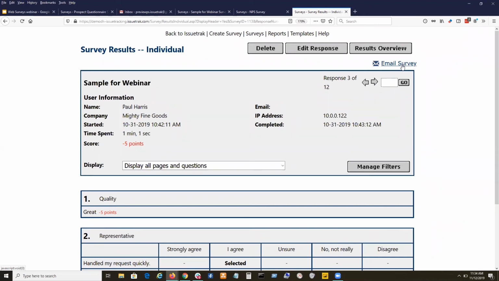So when we're talking about actionable feedback, that becomes really important. Maybe this is feedback about one tech in particular, or maybe about one process in particular, and I want to email the owner of that process, or that tech's manager, saying, hey, they said this guy did a really good job, or they said that guy really did a bad job, right? Which is something you'd never want to hear. You'd want to let that person's supervisor know. And that's the utility for doing that in Issuetrak.